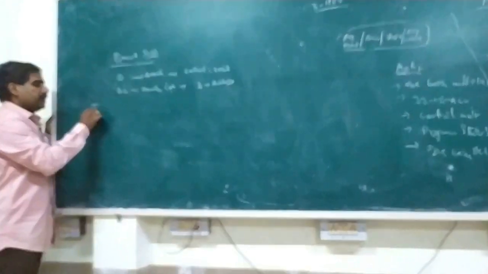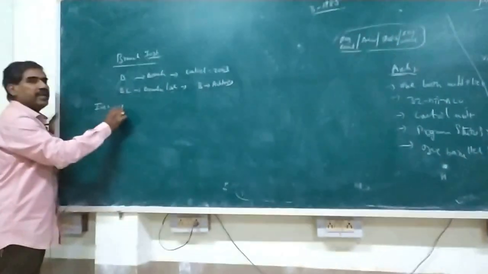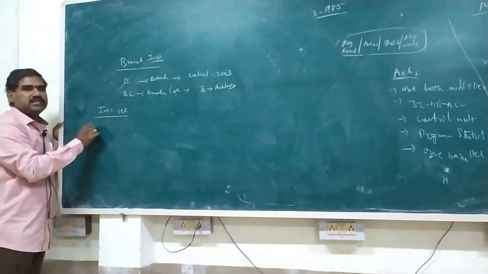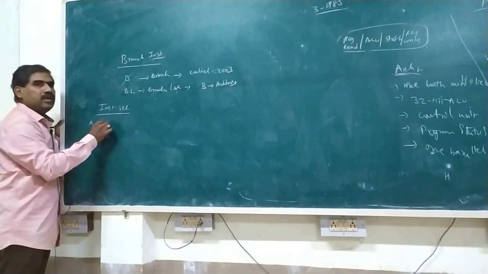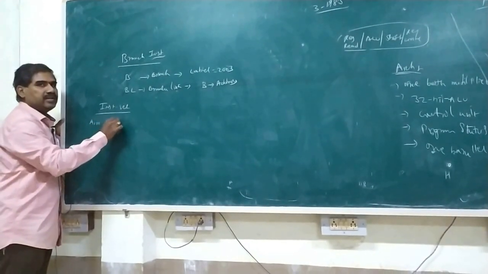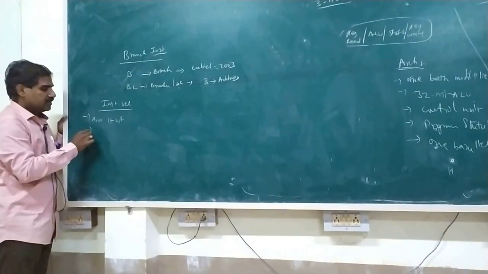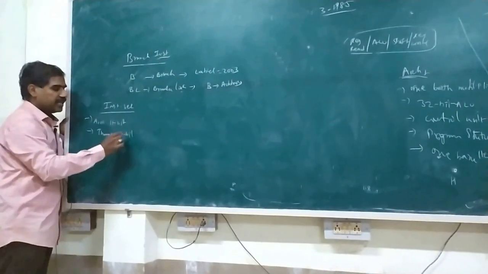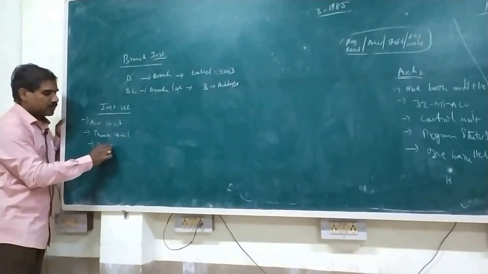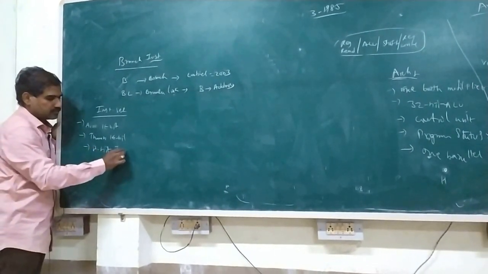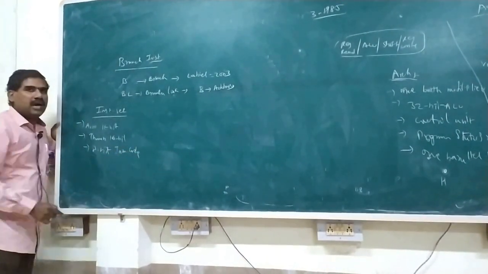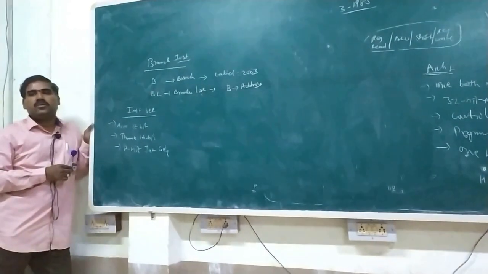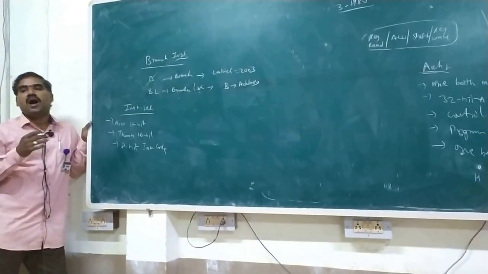Okay. Instruction sets are classified into three types. ARM 32-bit, another one is Thumb 16-bit, another one is 8-bit Java code. These three are required to execute an instruction set in an ARM processor.